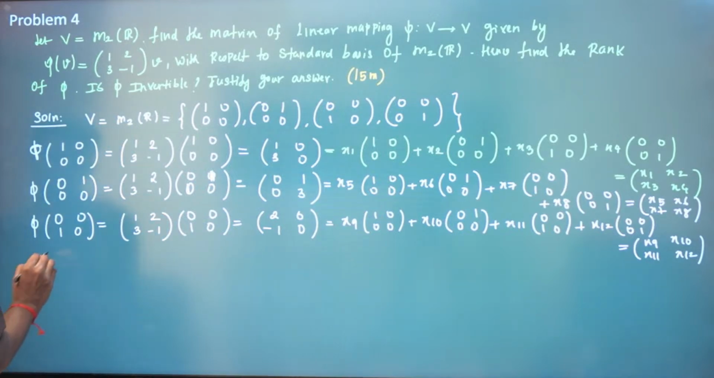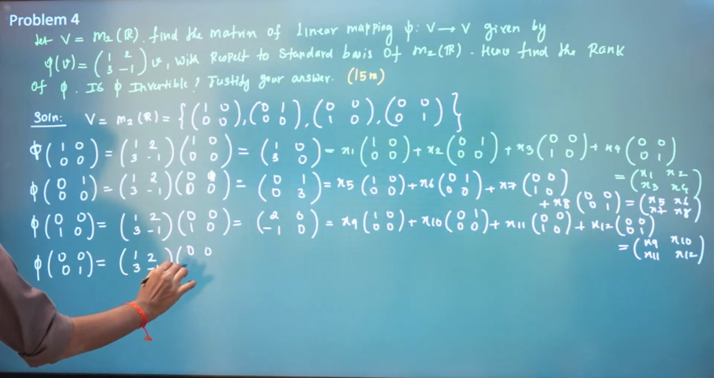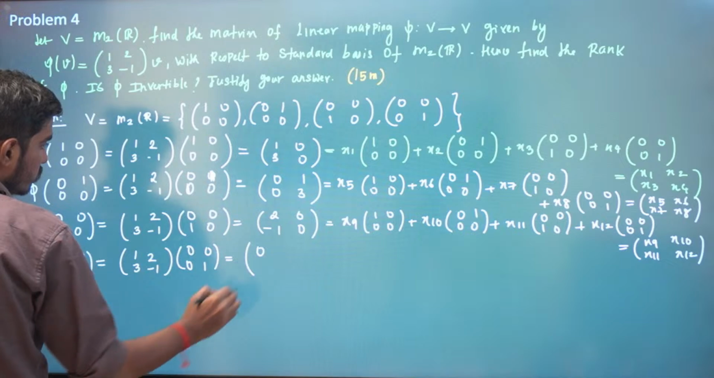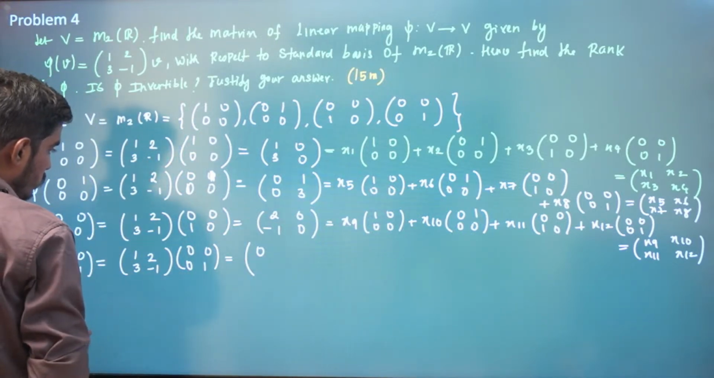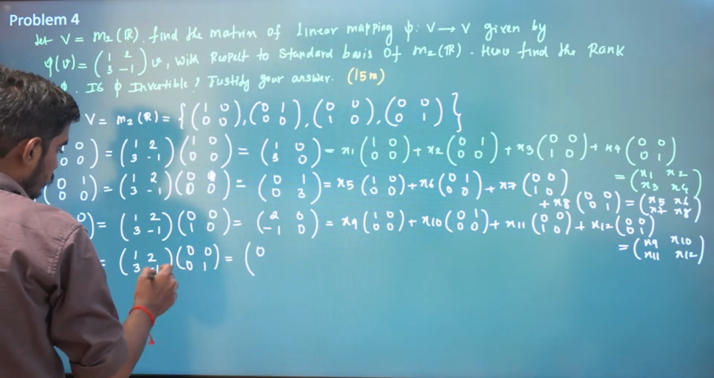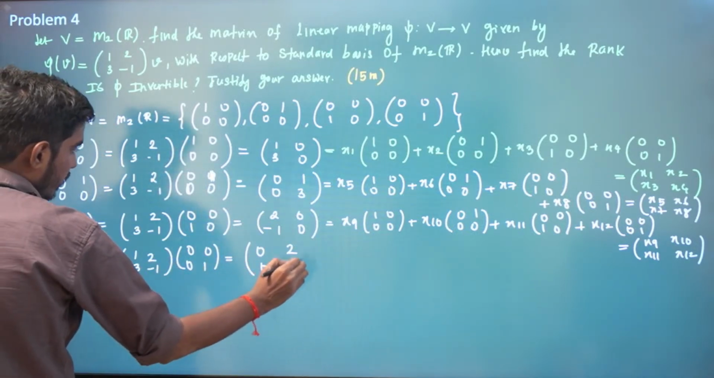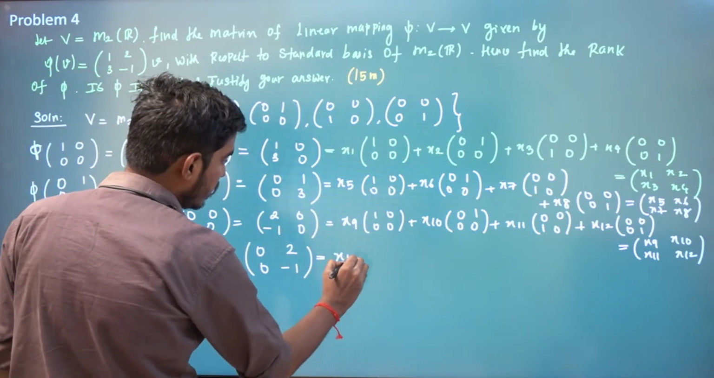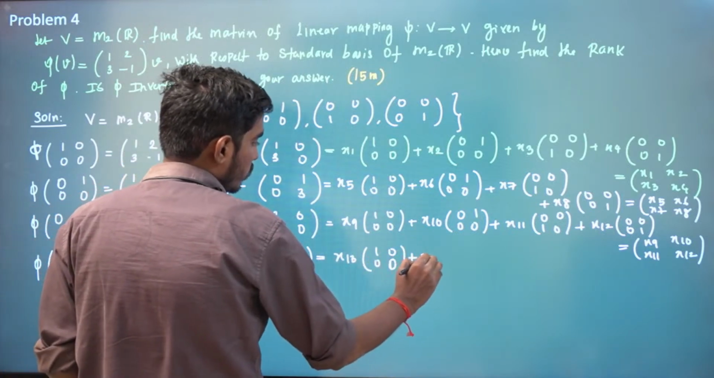And then the final vector 0 0 0 1, which is 1 2 3 minus 1 0 0 0 1. So this is, what do you have? 1 into 0 0, this is 2, and this is 0, this is minus 1, right? So this is, let us say, x13 times 1 0 0 0 plus x14.